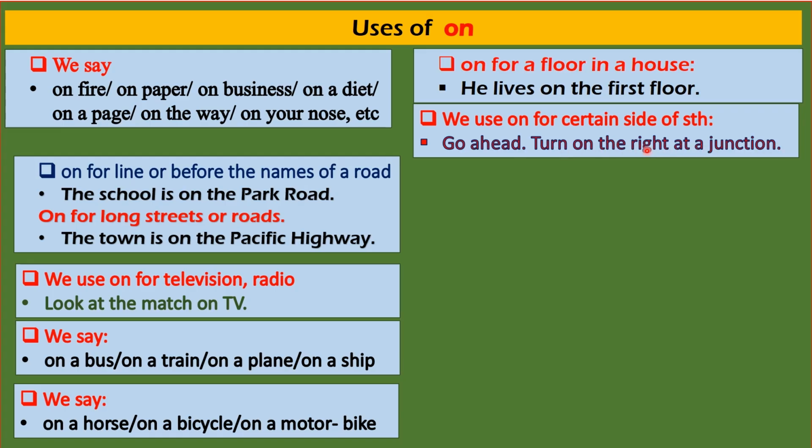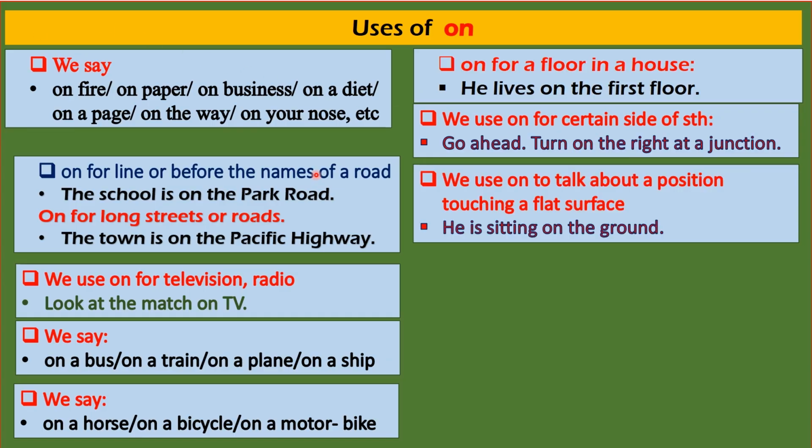Yes. Now come here. We use on to talk about a position touching a flat surface. On denotes the position, but there should be a surface, and the person or thing should touch the surface. He is sitting on the ground. Preposition links to nouns. And here is the preposition on. On joins the person with the ground. The person is on the surface of the ground.